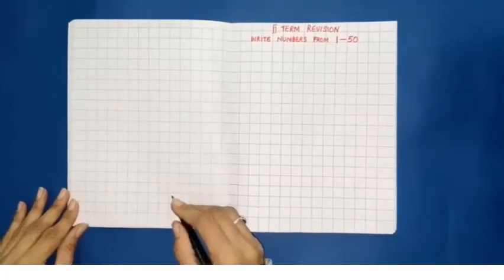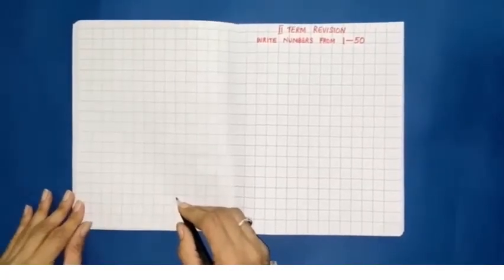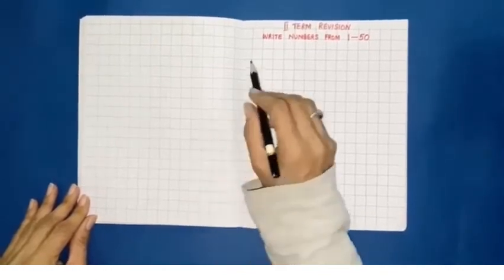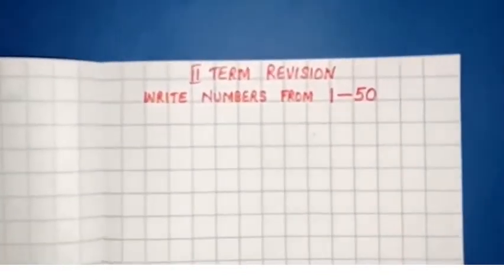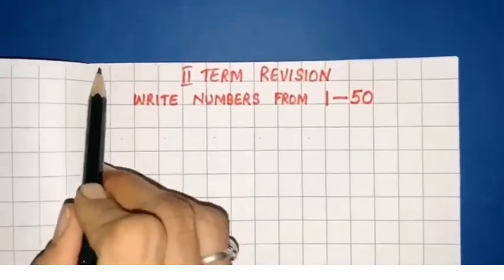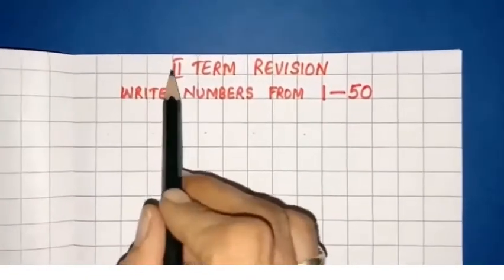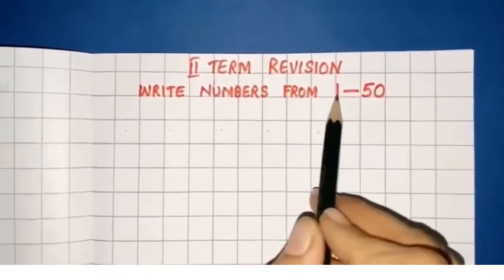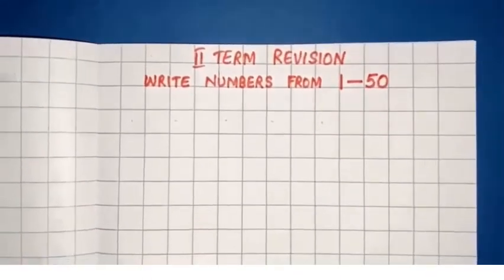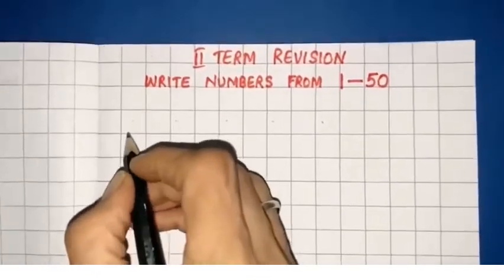Good morning, my dear lovely children. Children, today we'll practice writing numbers from 1 to 50 in the notebook. On the top left side, write today's date. Second term revision. Write numbers from 1 to 50. Say and write.